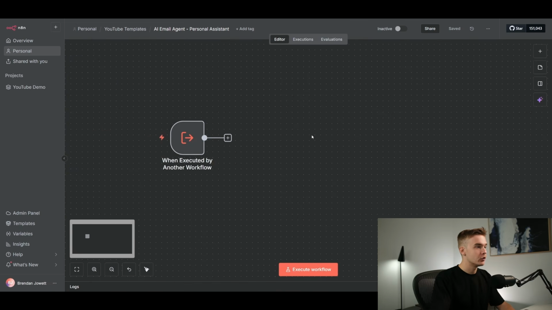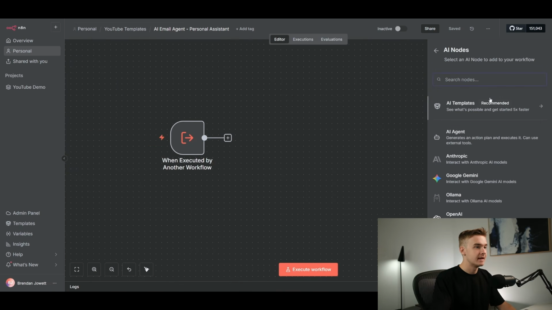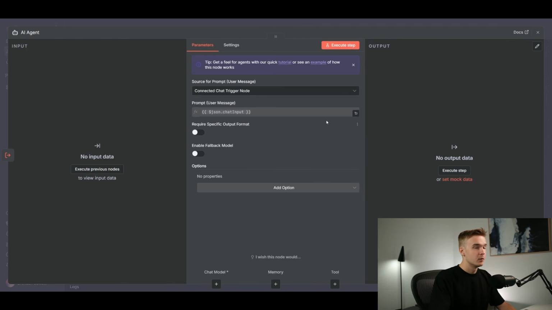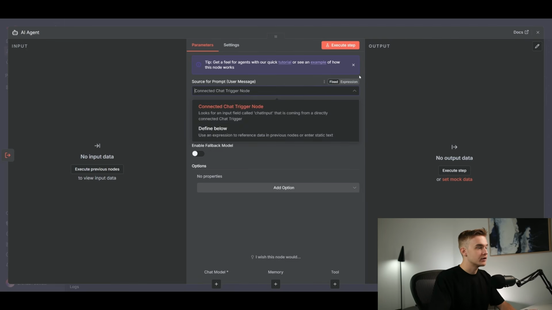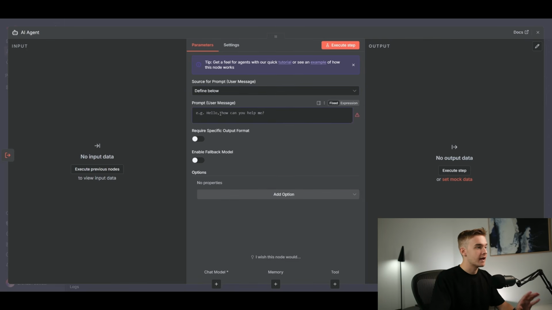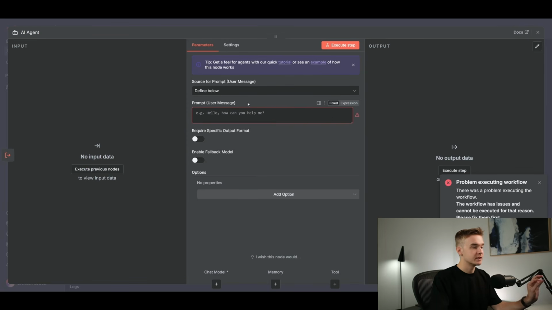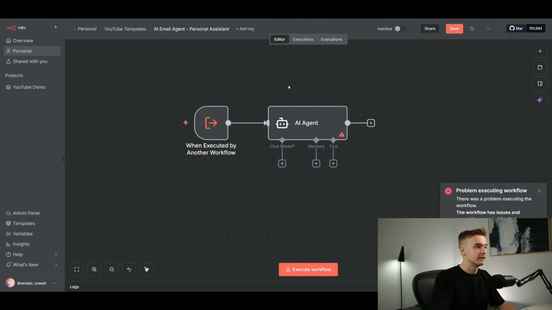We're now going to be calling this workflow for our email agent, and I'm going to very simply just add in our email agent. Once again, it's not going to be connected to a chat trigger node. Obviously, we're going to do define below, and then what we can do is execute previous nodes. We are probably going to have to run the workflow entirely to get that variable to come through, although we're just going to be putting the request that comes from the previous agent into our prompt for our email agent.